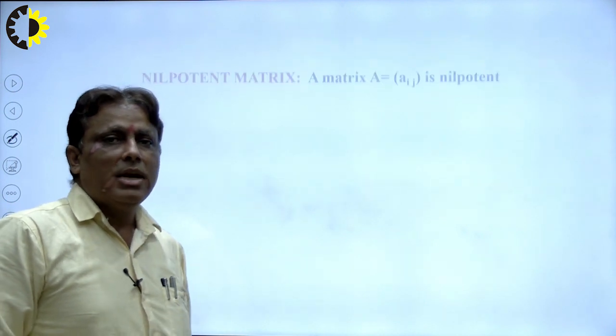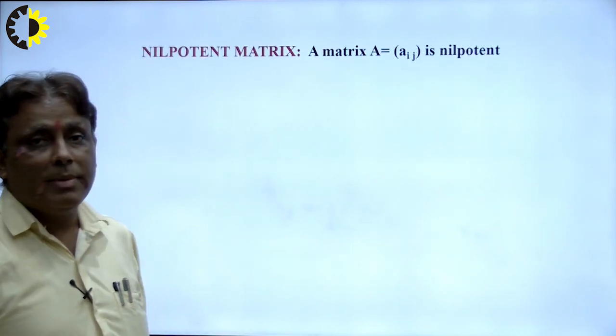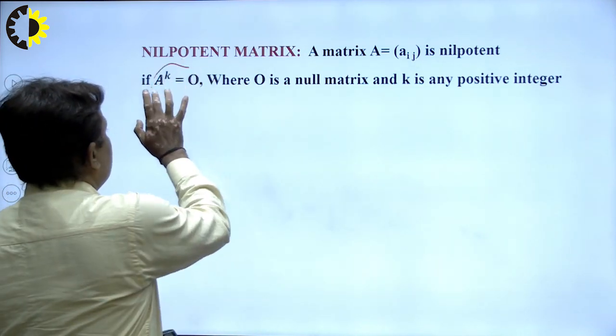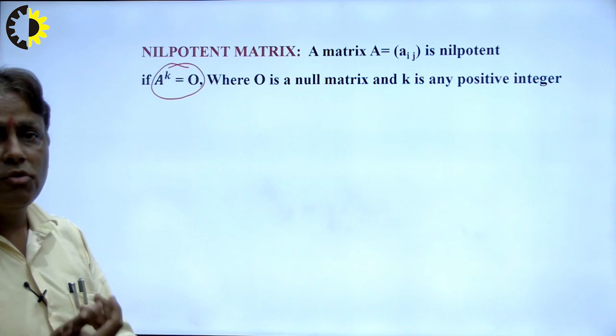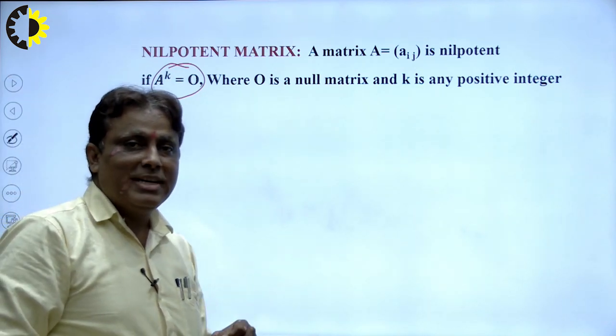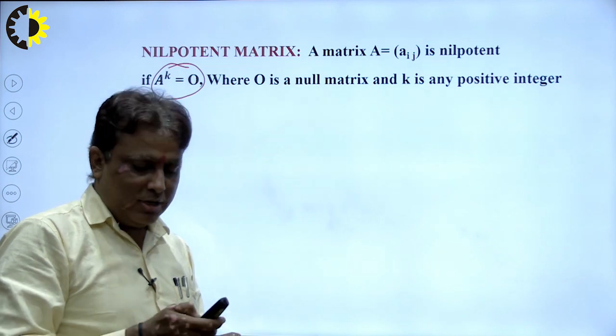In this way, right, we find another matrix, the nilpotent matrix. A square matrix is nilpotent if A raised to the power k is equal to 0, where k is an integer 1, 2, 3, 4, 5. If A square is equal to 0, that means a nilpotent matrix. If A square is equal to A, that is an idempotent matrix, right?